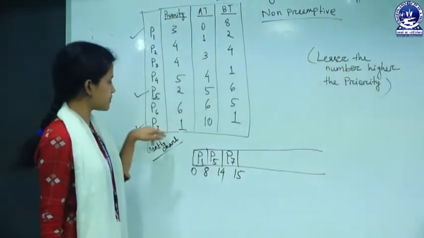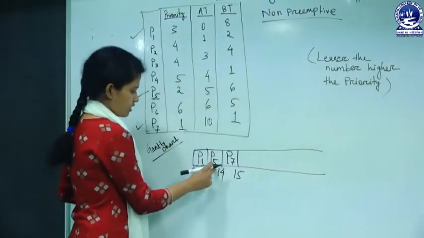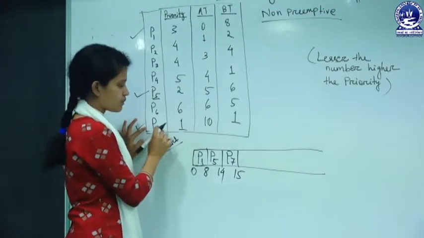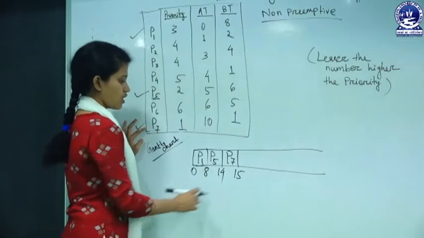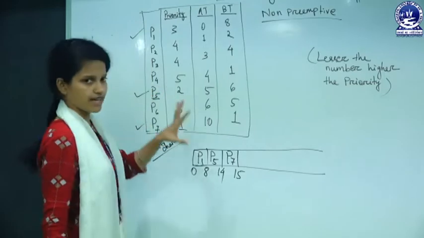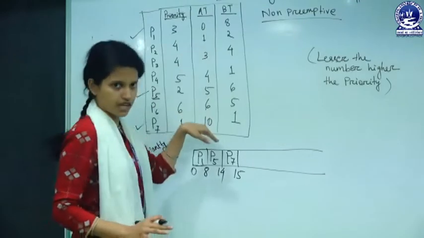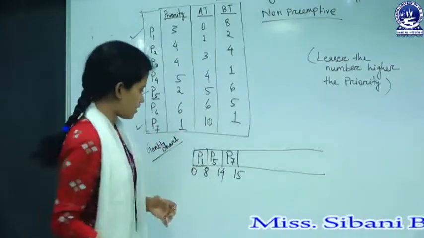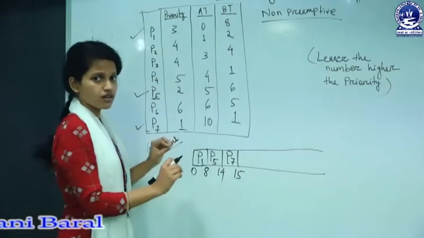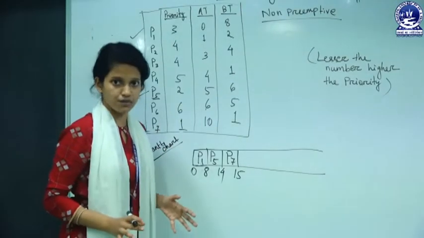As the arrival time of P7 is 10, sometimes at time 10, P7 has arrived, but the priority of P7 is 1, so we schedule that process to the running state. Okay. So at time 10, all the processes are in ready state. So there is no need to check the arrival time again and again. So at 15 milliseconds, out of all available processes, we just have to check the priority of those processes.